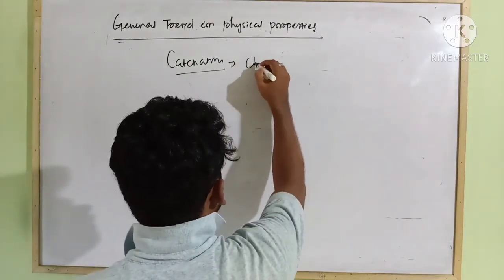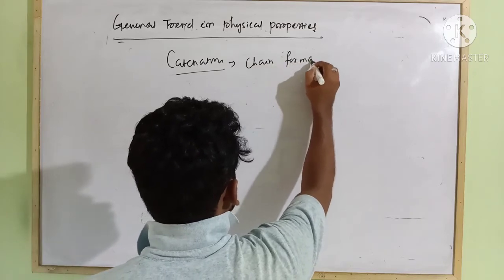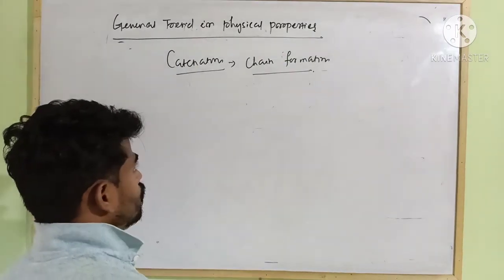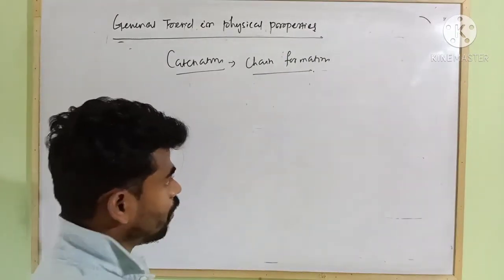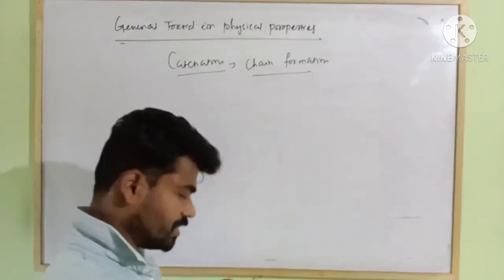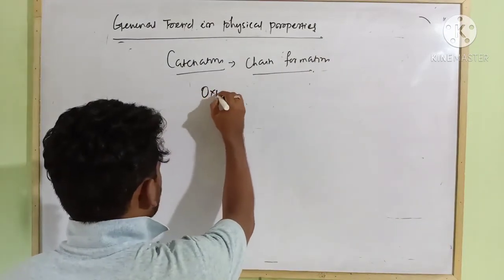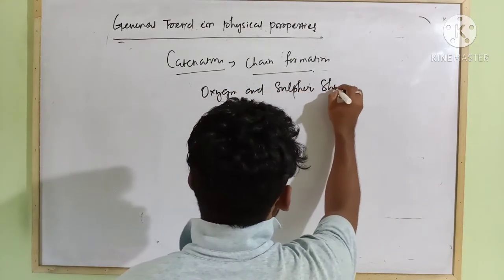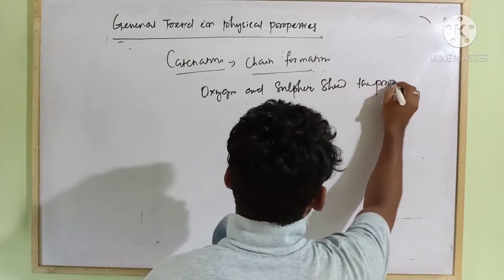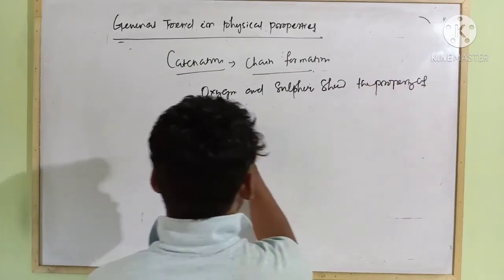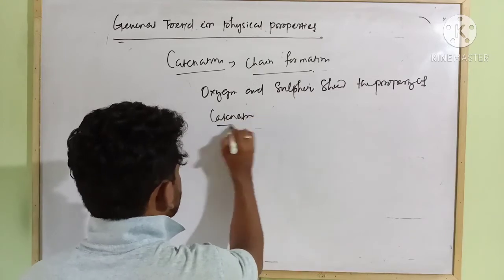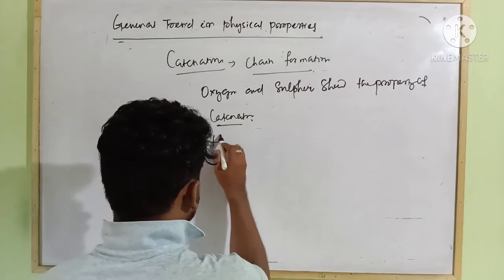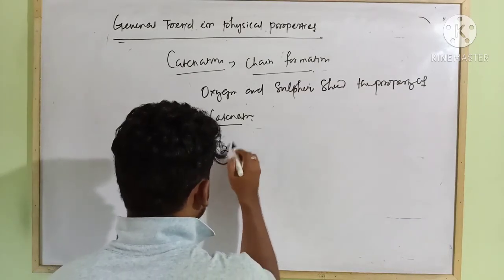Out of all the elements present in the oxygen family, particularly oxygen and sulfur show the property of catenation.